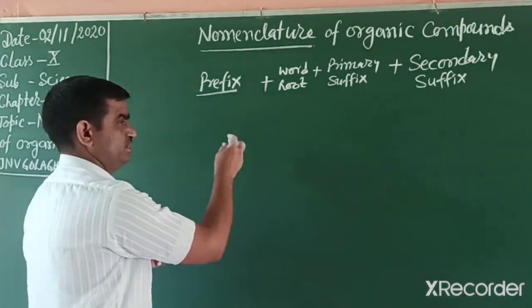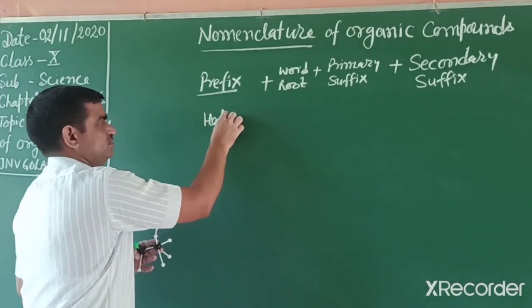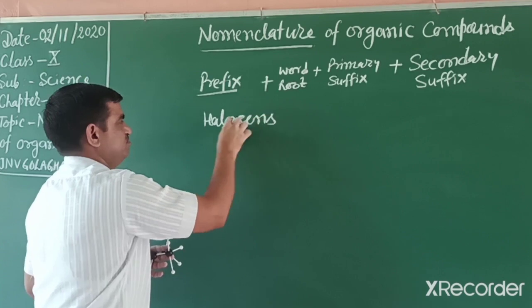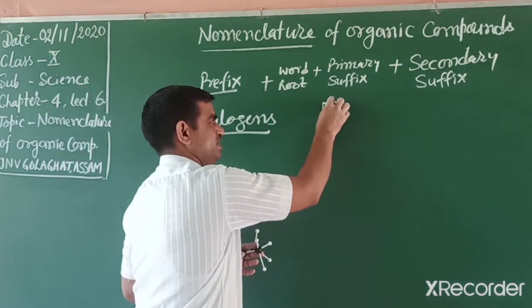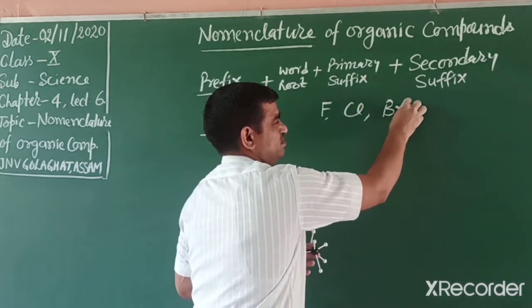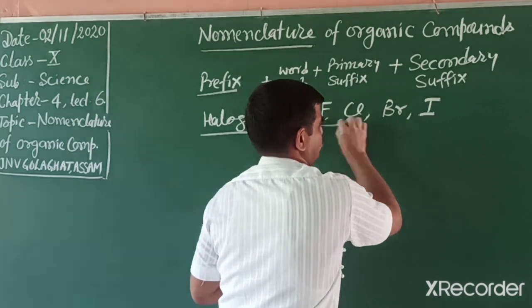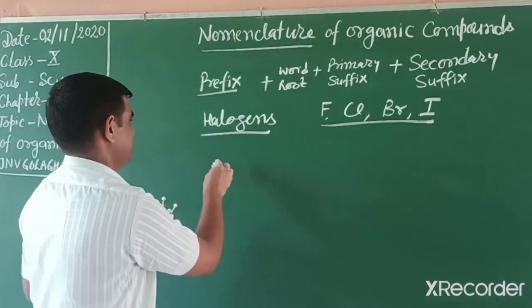Now students, we explain an example of halogens. Halogens means the compound having attached either fluorine, chlorine, bromine or iodine as a heteroatom, and all these we write as a prefix.